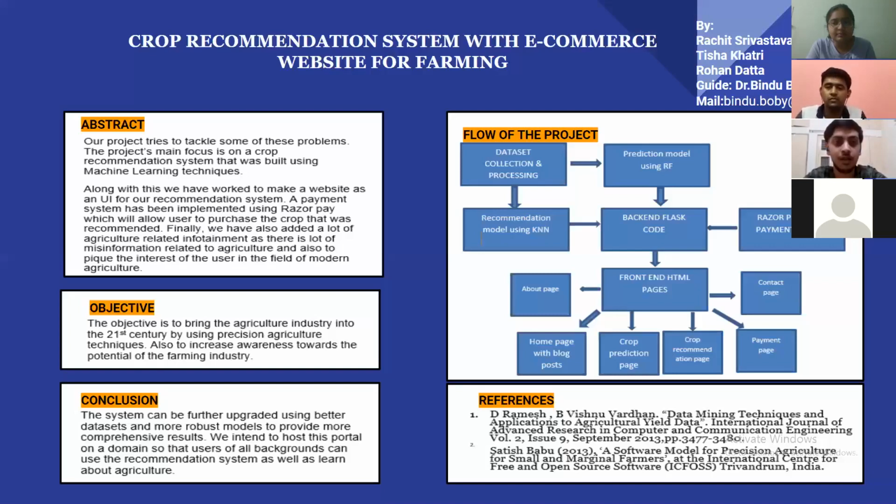The other thing that we really want to work on is making a better, robust UI that we can host online and that can be used by people for real-time access to our website and buying crops. So these are two of the most important things that we look for in the future.